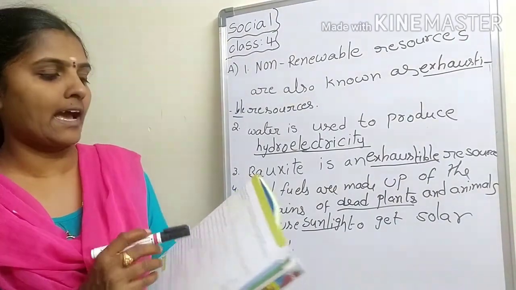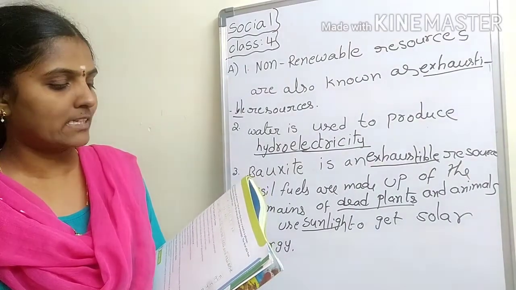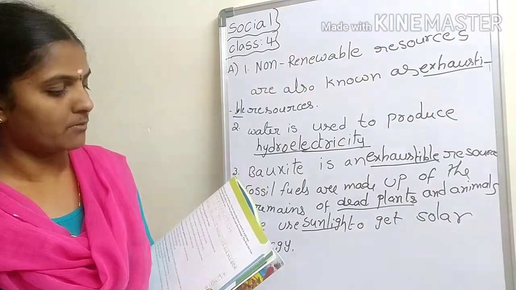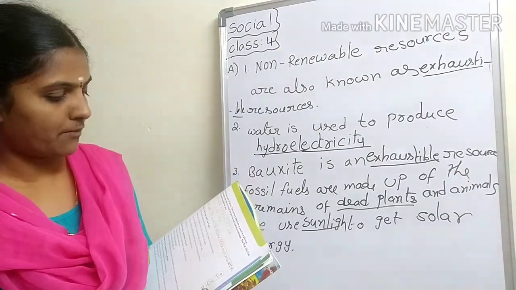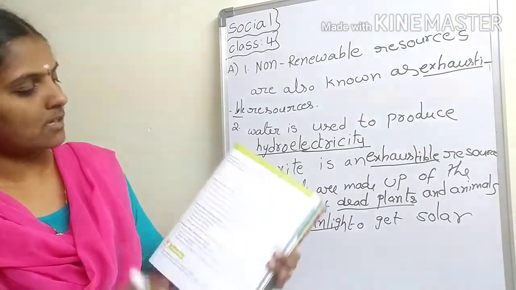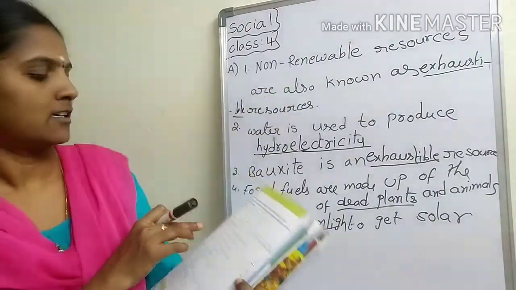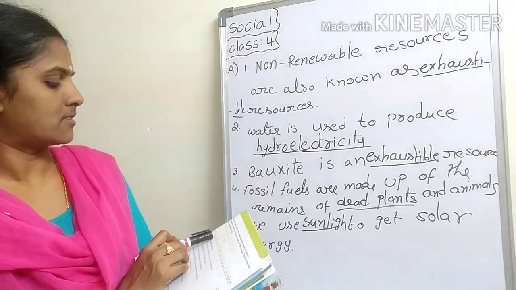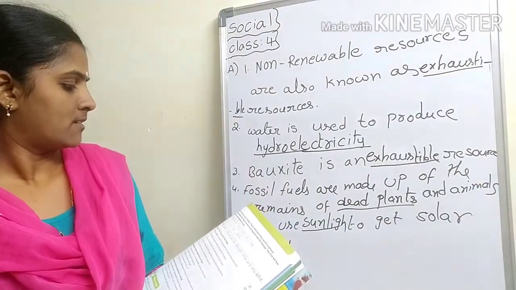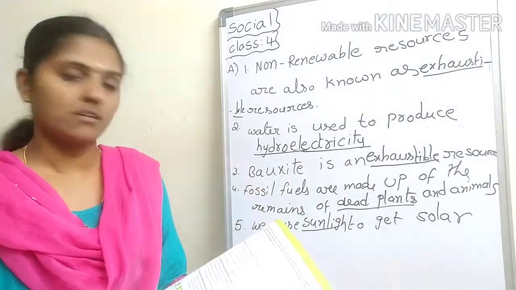Next, each tile has a set of letters. Two or more tiles form a word in a phrase. Unscramble the tiles to reveal the phrase and read the message. The first tile has been unscrambled for you. Here some boxes are there, and some letters also. Okay, I will give the pick.